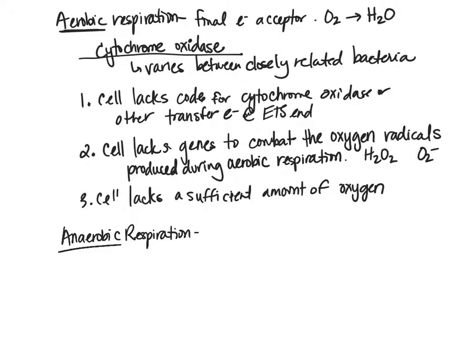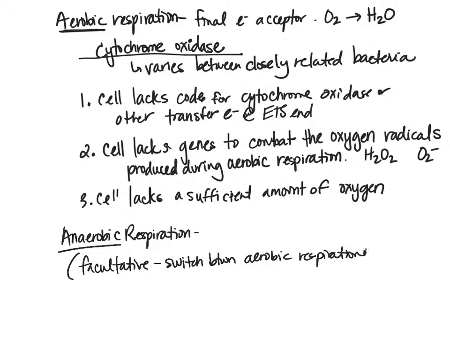A facultative organism can switch between aerobic respiration and anaerobic respiration, back and forth. And this is important for bacteria.